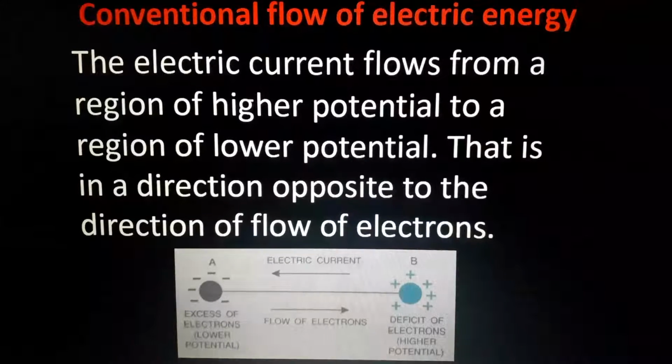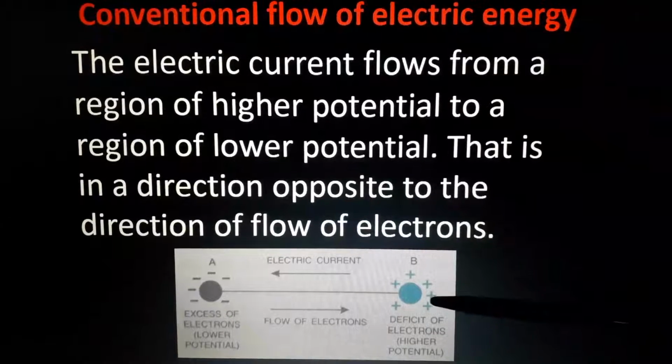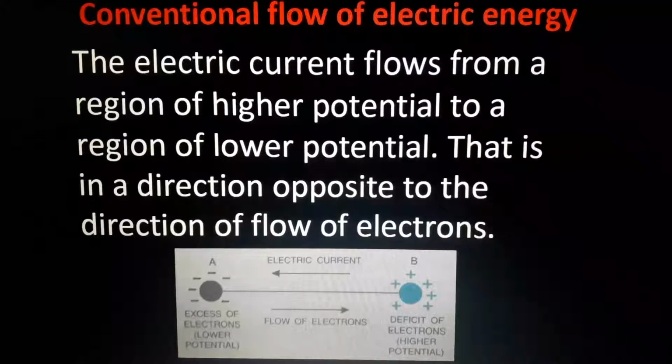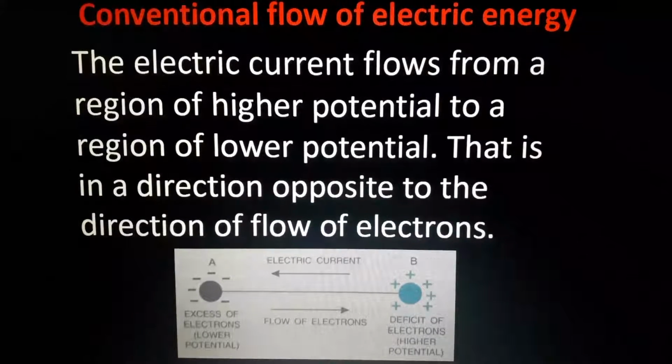Potential means the number of electrons or number of charges in a particular place. But one problem is there. Actually, the flow of current is from positive to negative. Understand? The flow of current we use in daily life is from positive to negative. But in reality, how is the current flowing?